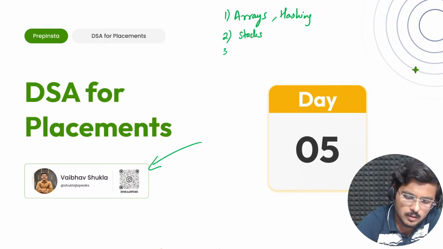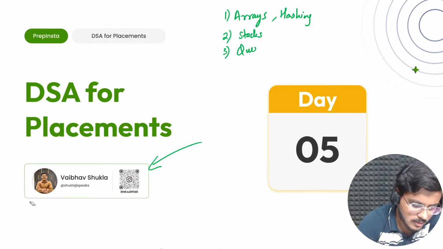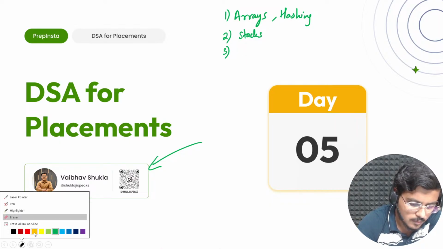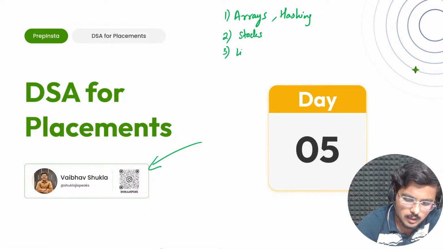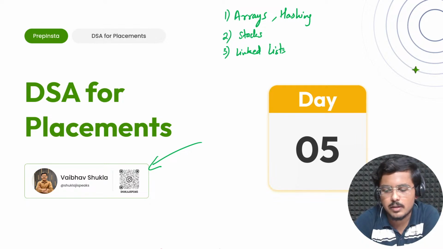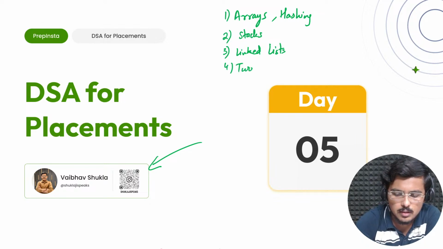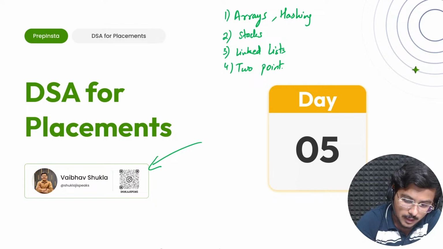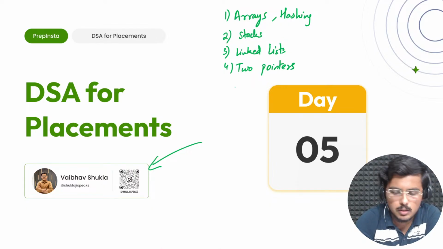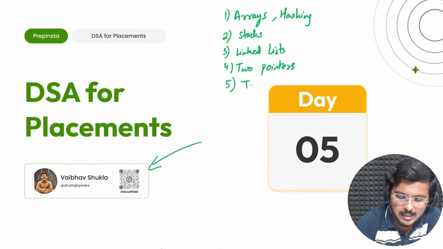We have done linked lists. Along with this, we have done two pointers as well. And today, a very important topic would start, which is trees.